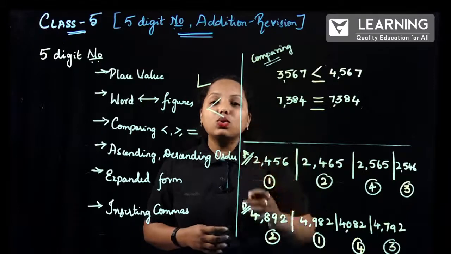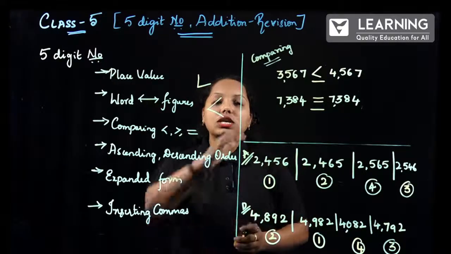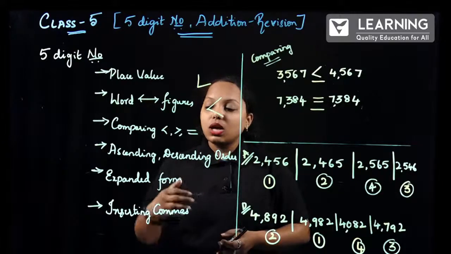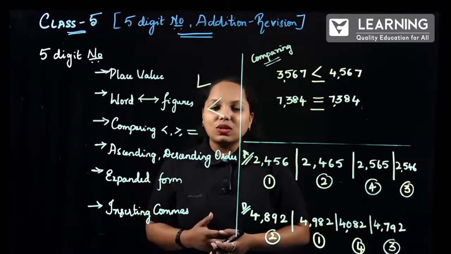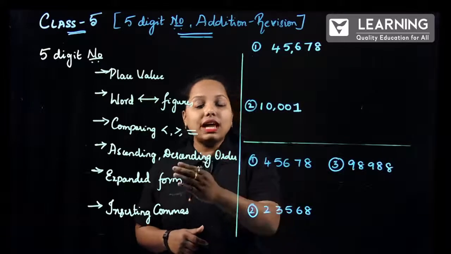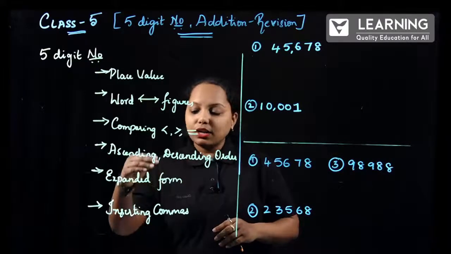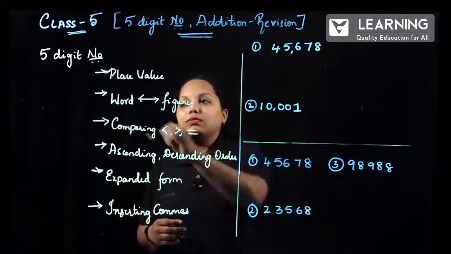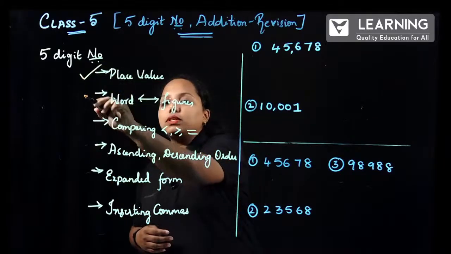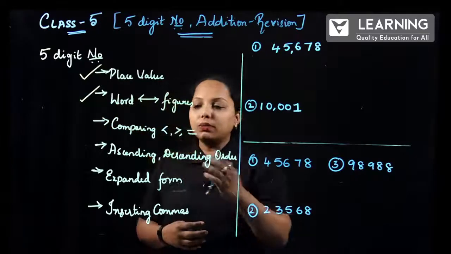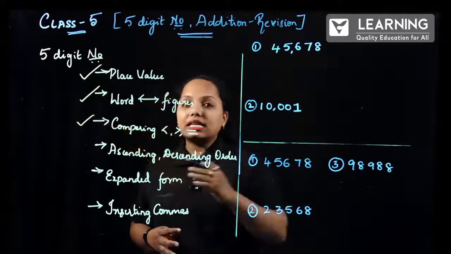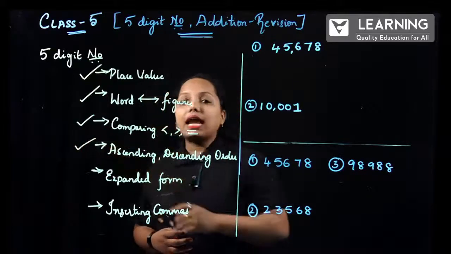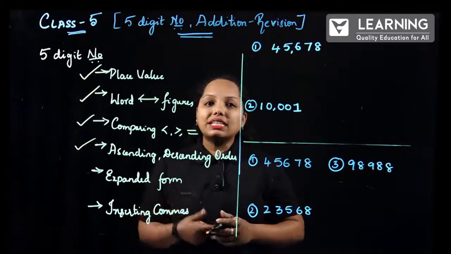So now two concepts have been cleared. Which are those? Comparing and writing in ascending and descending order. So now let us look at the last two concepts, that is expanded form and inserting commas. Before that, what have we learned? We have learned place value, we have learned word to figure or figure to word. Next, comparing with less than, greater than and equal to symbols also. Next, ascending and descending order. Now expanded form.